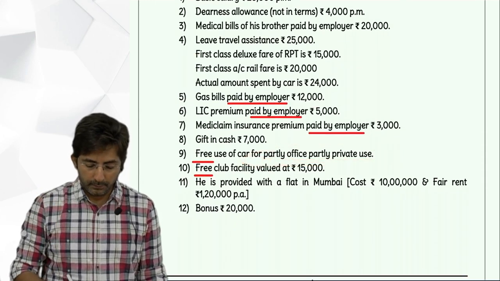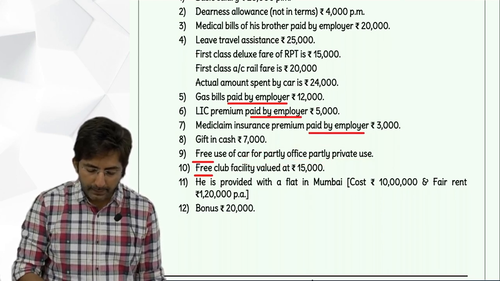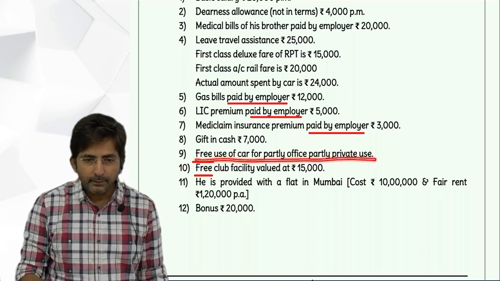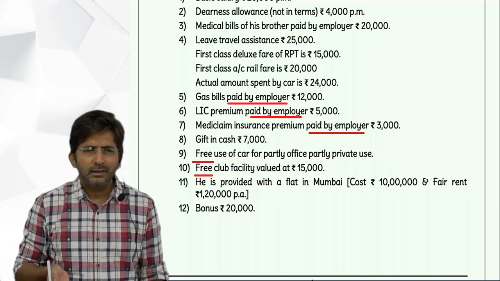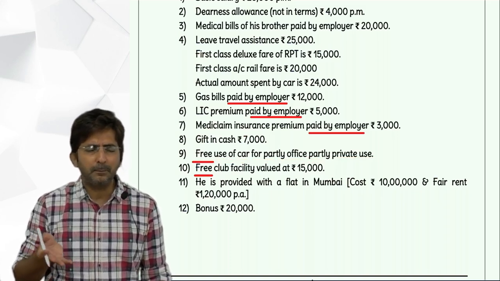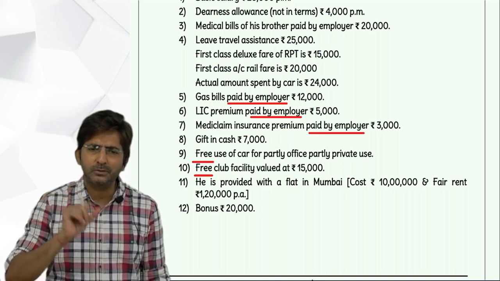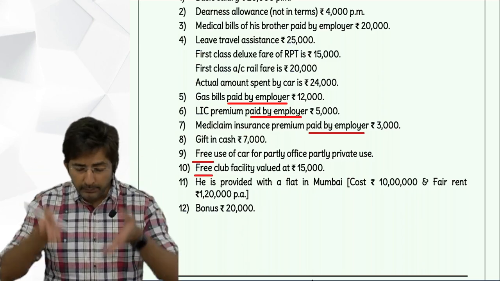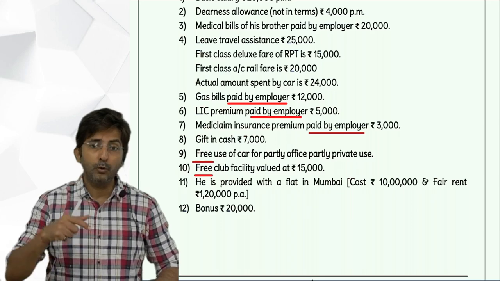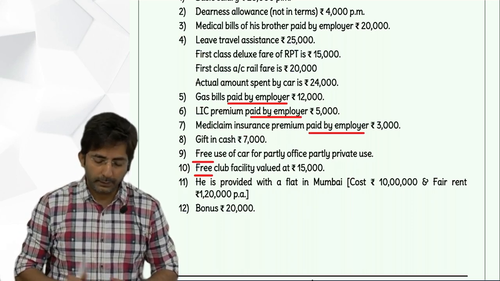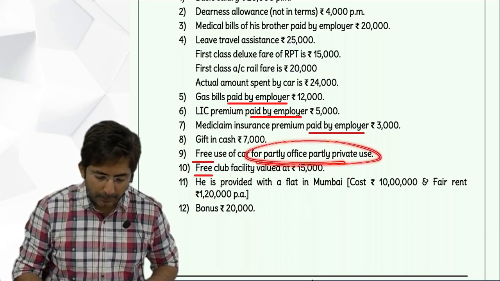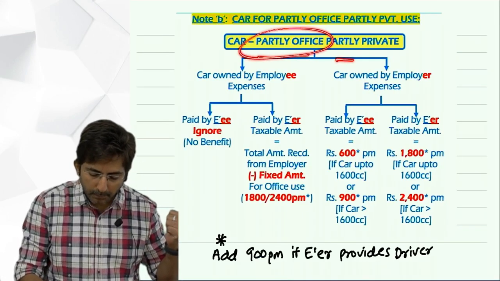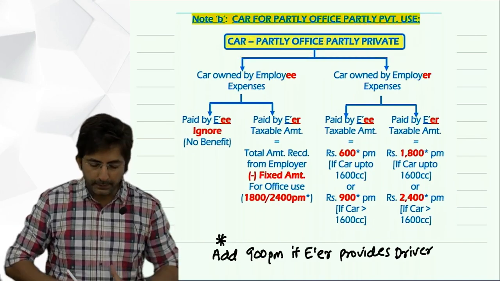Okay. Then, some student had a doubt. Sir, amount is not given. There is some printing mistake. You don't read amount. Anyways, in partly office, partly private, we depend upon standard amounts. So why do you need the amount given in the question? In fact, even if they give the amount, we would ignore it because we go as per standard amount. So this is partly office, partly private. Let me take you to this main chart. Now find out which case it is.